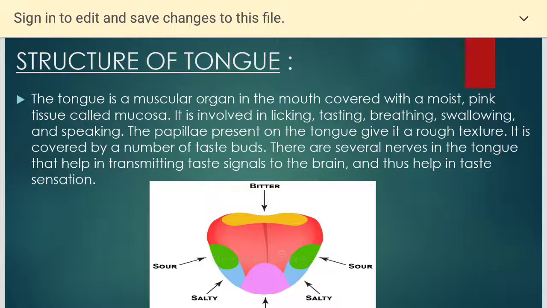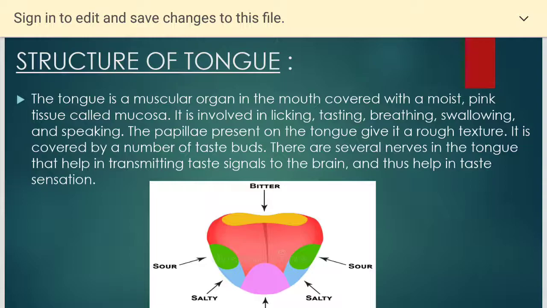Now, the tongue is a muscular organ in the mouth covered with moist pink tissue called the mucosa. It is involved in licking, tasting, breathing, swallowing, and speaking. It helps in the mastication of food. When you grind the food in the mouth, the tongue helps in rolling the food from this side to that side. The papillae present on the tongue give it a rough texture. It is covered by a number of taste buds.